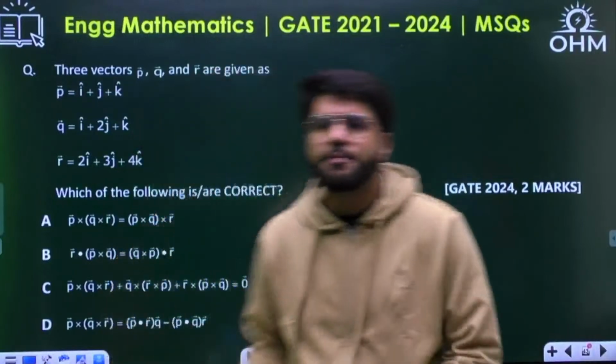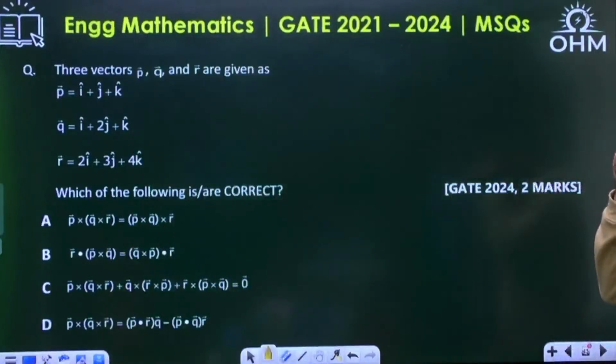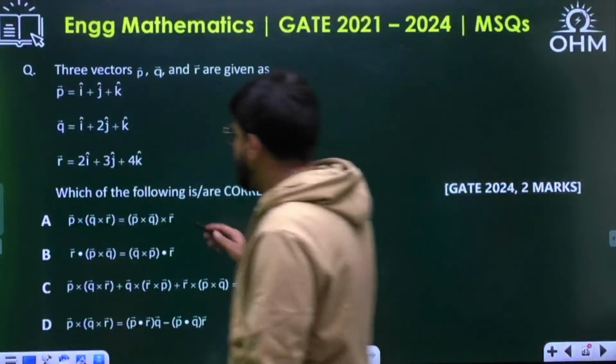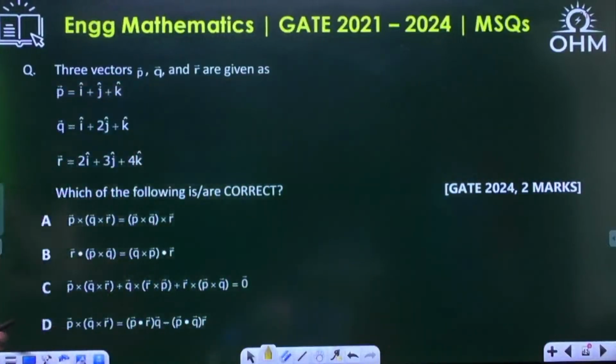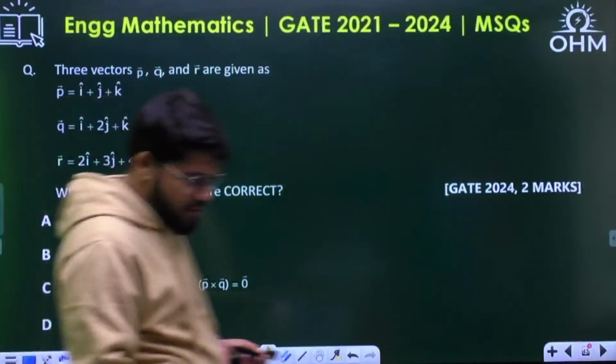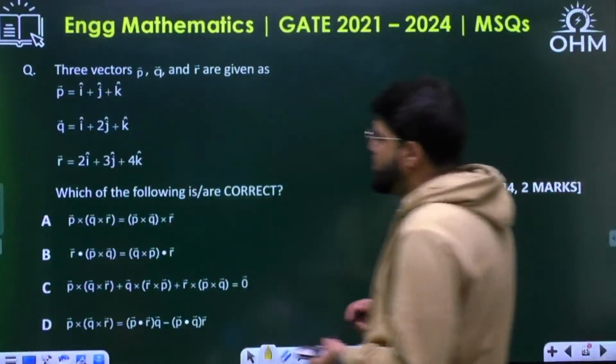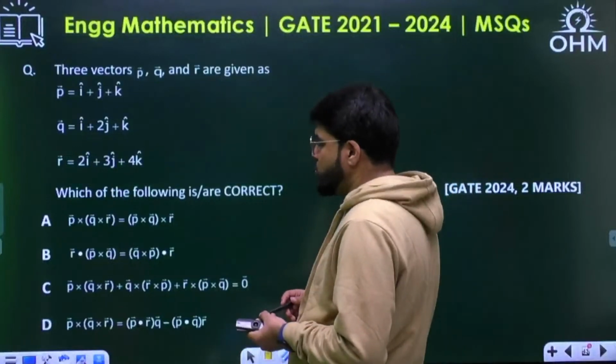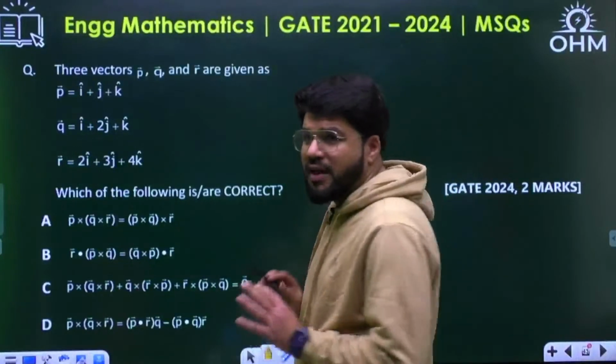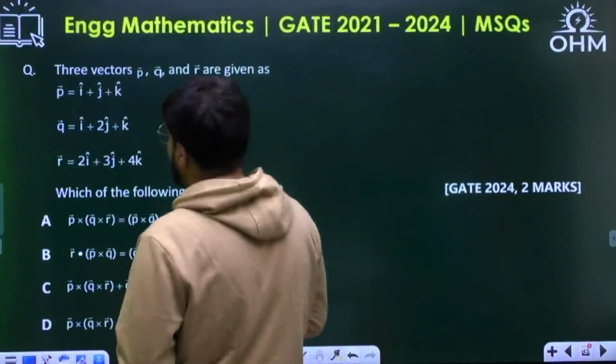Yes, guys, sorry. Let's continue. The three vectors are given to you, P, Q, and R, and which of the following is or are correct? P cross Q cross R is equal to P cross Q cross R. See now, one observation first. Let me tell you before I solve it.